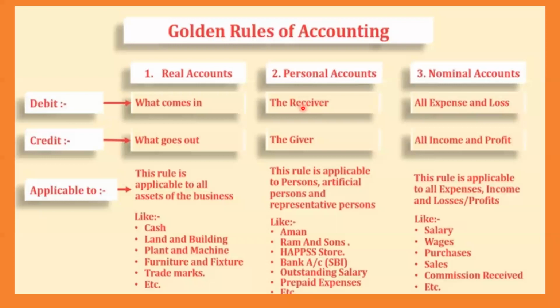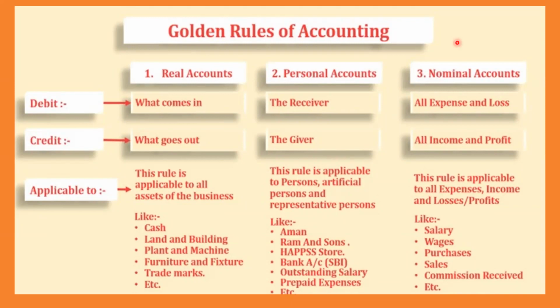So for personal account, two things will be very, very important: the receiver and the giver. This rule is applicable for persons, mainly persons. Remember persons as of now, like Aman or a company, Raman Sons, bank account, etc.